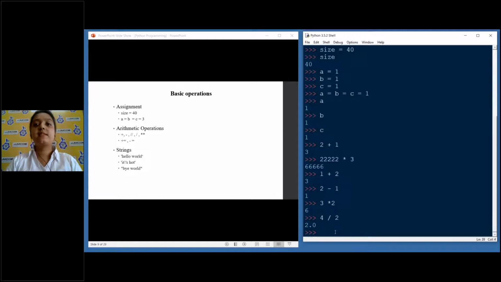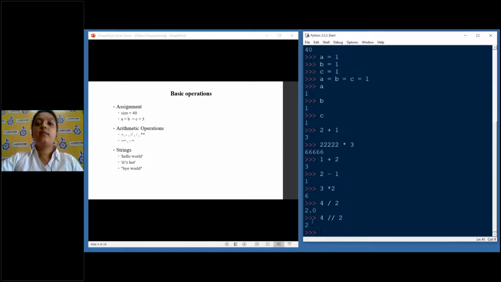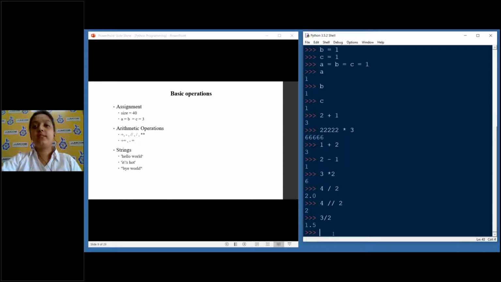But in order to remove this decimal part, there is something called floor division. So 4 double forward slash 2. Okay. After this, when I use this double forward slash, you can see that the decimal is gone, and I only got the part which was not a part of the decimal. For example, 3 divided by 2. Ideally, it will give me 1.5. Yes, it is correct. But if I don't want this .5 and I write 3 double forward slash 2, I will get 1. So it simply removes the decimal part and it only gives me the quotient.